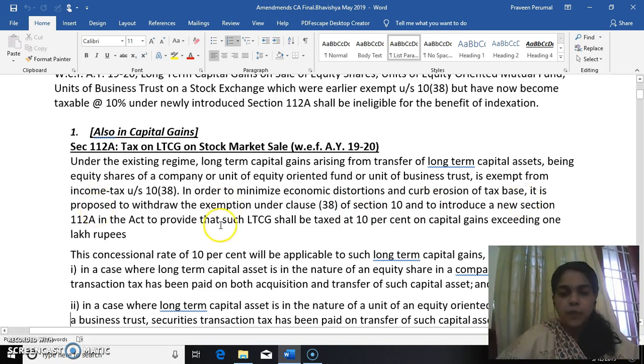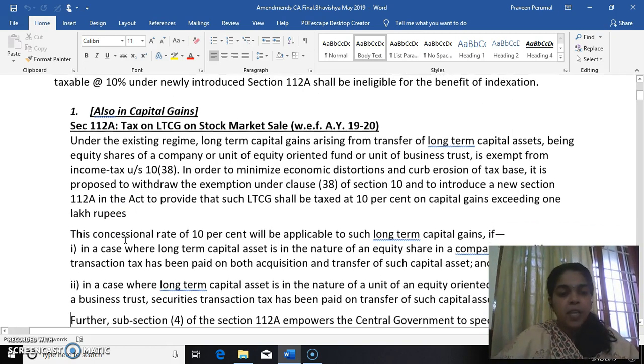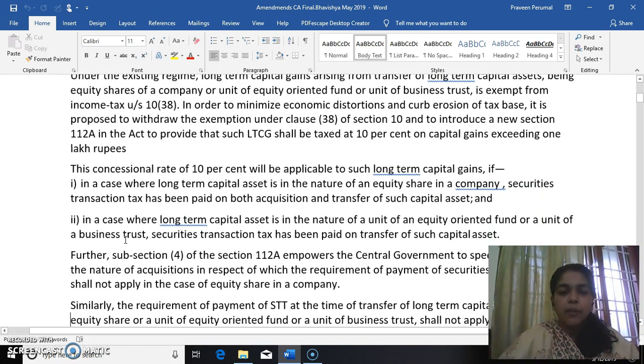Taxability is 10%. So long-term capital gain shall be taxed at 10% on capital gain exceeding 1 lakh rupees. What is the threshold? Beyond 1 lakh rupees, the tax rate will be 10%. Now, the concessional rate will be applicable to the long-term capital gain. What are the conditions? We already know that for equity shares in a company, security transaction tax has been paid on both acquisition and transfer of the capital asset.